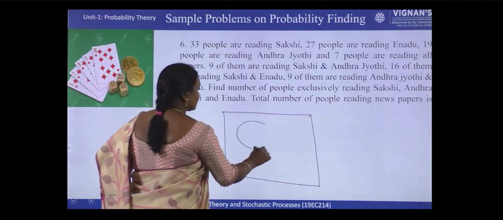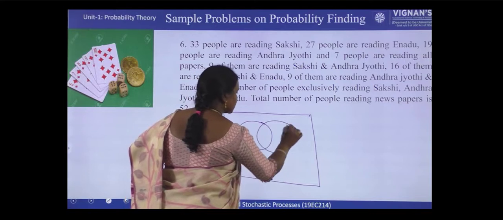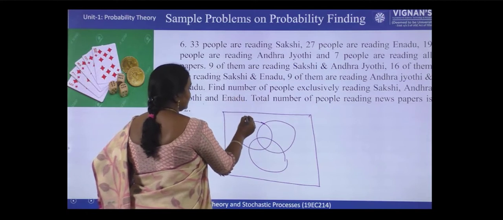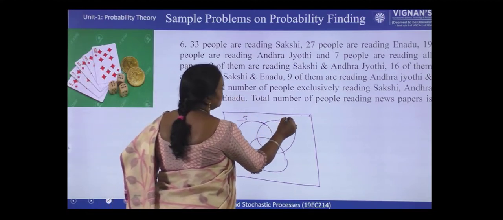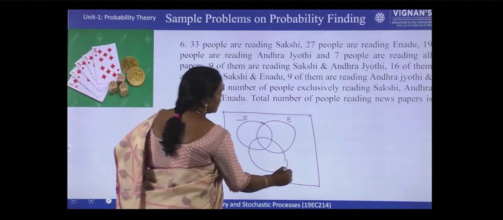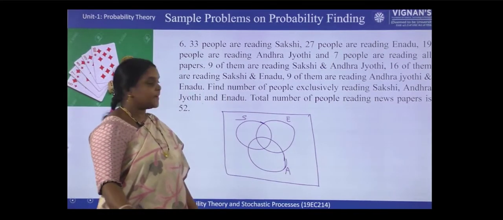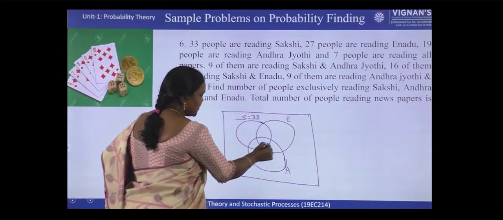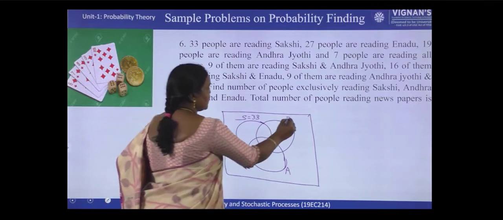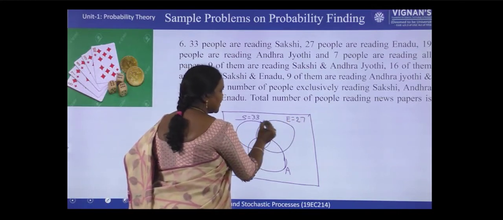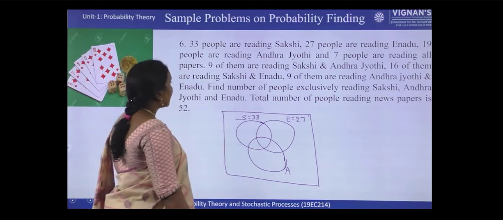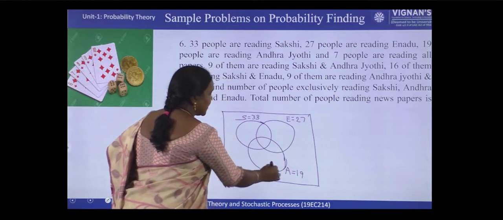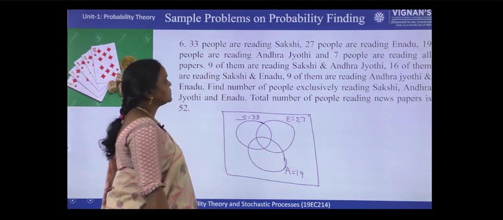So, in total 3 types of newspapers, so 3 circles. Each circle indicates 1 newspaper. First one Sakshi, second one Eenadu, and third one Andhra Jyoti. So, 33 people are reading Sakshi. See here, the total Sakshi reading people are 33. 27 people are reading Eenadu, so this entire circle should come to 27. And 19 people are reading Andhra Jyoti, so this circle indicates the people who are reading Andhra Jyoti.